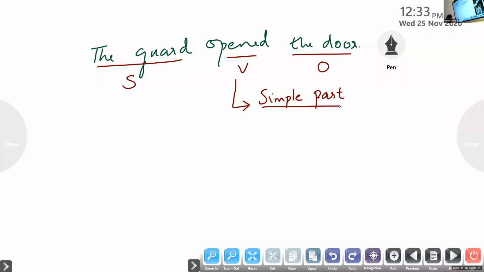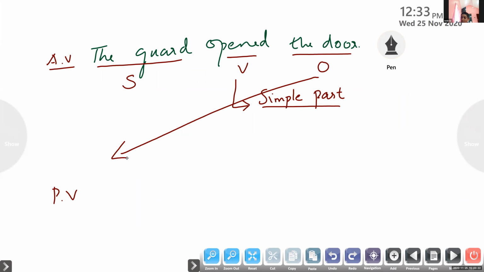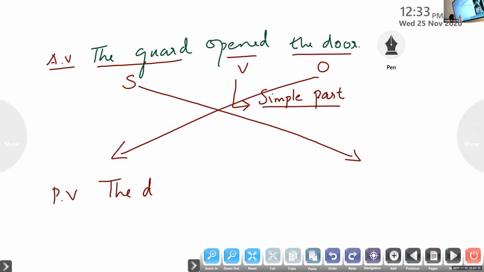So Anlin, is the sentence in active or passive voice? Active voice. Excellent. So we need to change the sentence from active to passive voice. What is the first step? Ma'am, the object of the active voice becomes the subject of the passive voice and the subject becomes the object. Okay. So I should begin my passive voice sentence with the object of the active voice. What is the object? The door. Excellent. So I should begin my passive voice with the door.